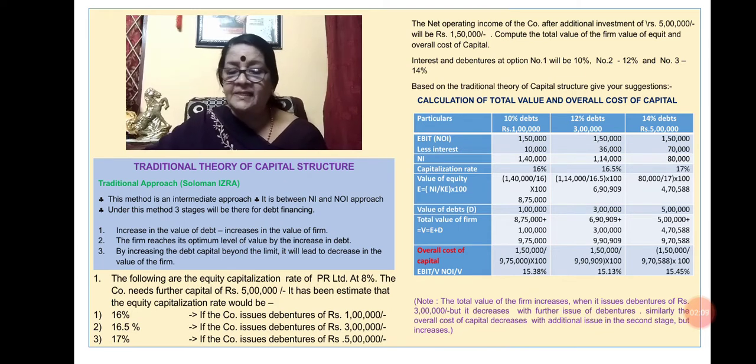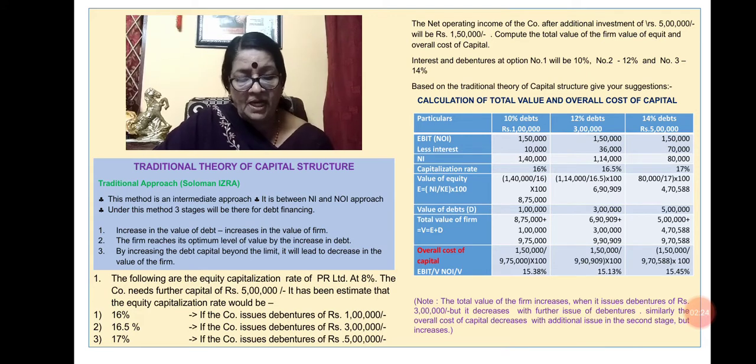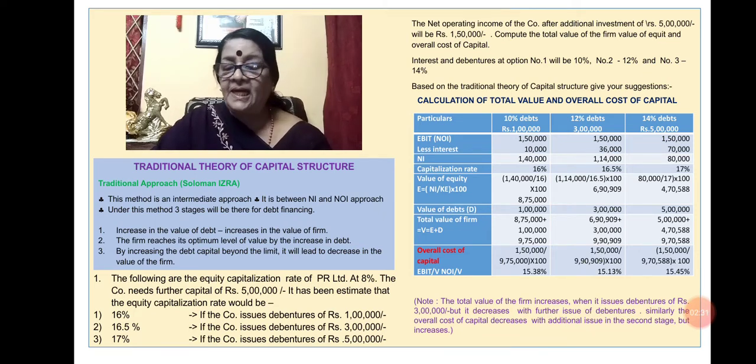So we can see the example. The following is the equity capitalization rate of PR Limited at 80%. The company needs further capital of 5 lakh rupees. It has been estimated that the equity capitalization rate would be 16% if the company issues debentures of 1 lakh, 16.5% if the company issues debentures of 3 lakh rupees, and 17% if the company issues debentures of 5 lakh rupees, and the net operating income of the company after additional investment of 5 lakh rupees will be 1 lakh 50,000 rupees.